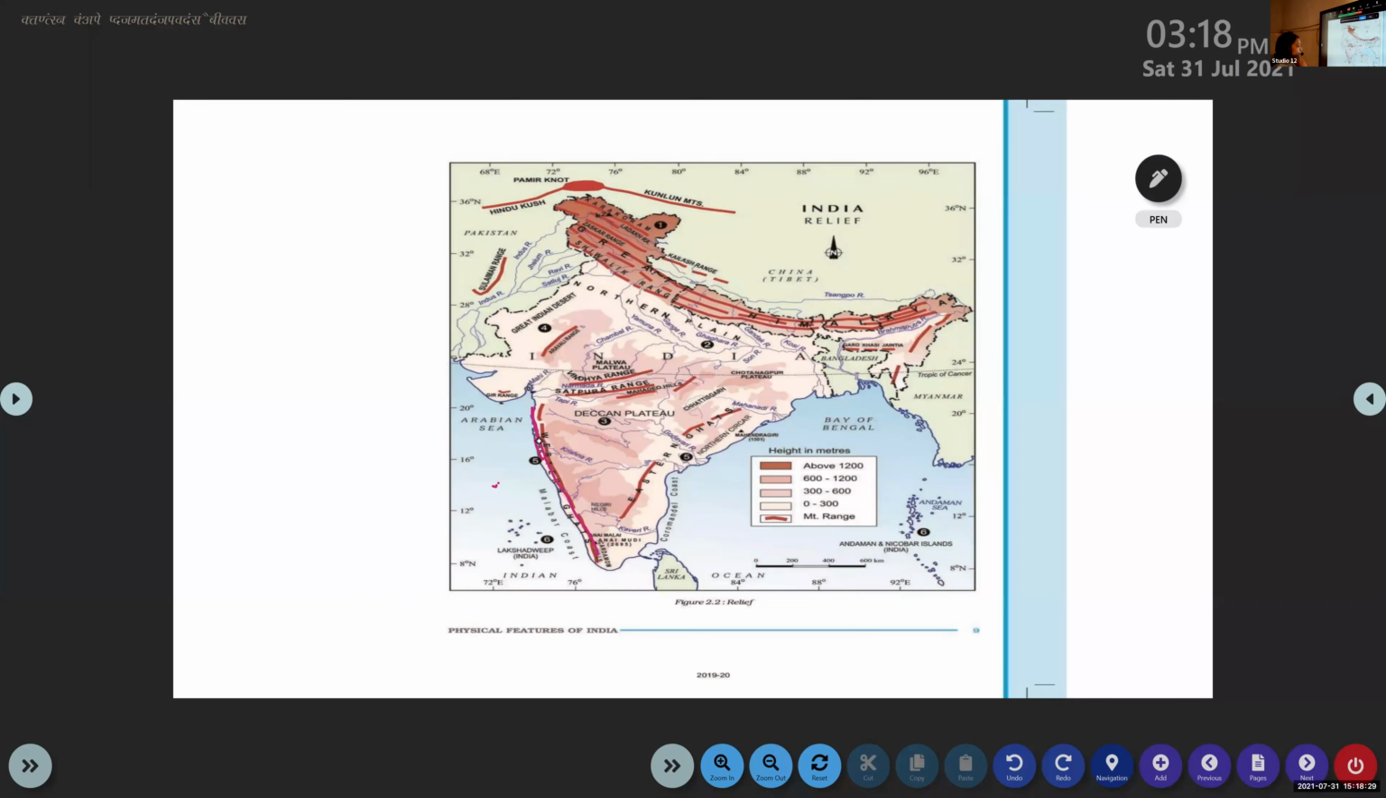Then what about the eastern coast? Sorry, Eastern Ghats. Eastern Ghats stretch from Mahanadi Valley to the Nilgiris, the Nilagiri Hills. If you look at the board, you can see the river Mahanadi. So the Eastern Ghats stretch from river Mahanadi to Nilagiri Hills in the south. Underline these two in your textbook: Mahanadi River, then the Nilagiri Hills.